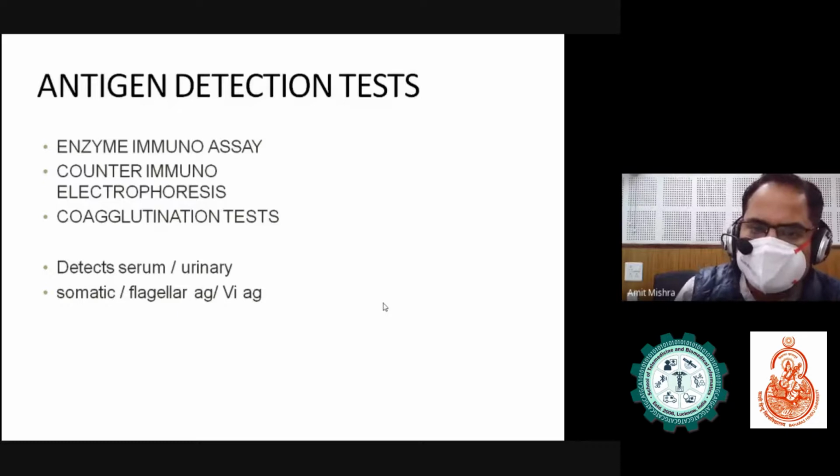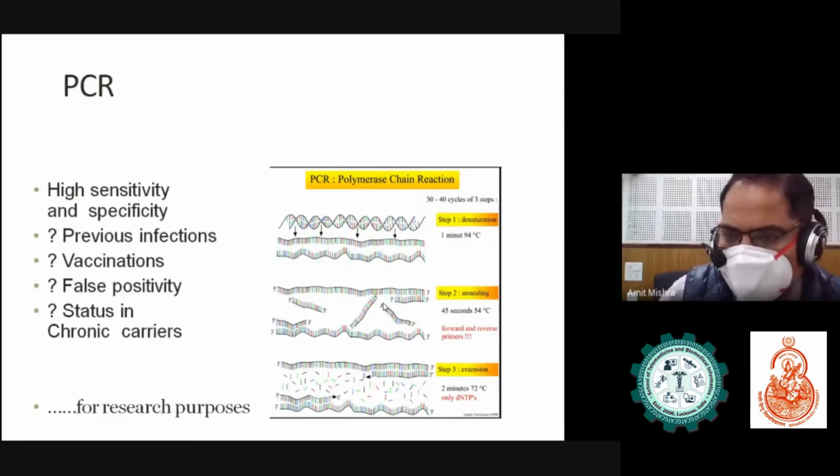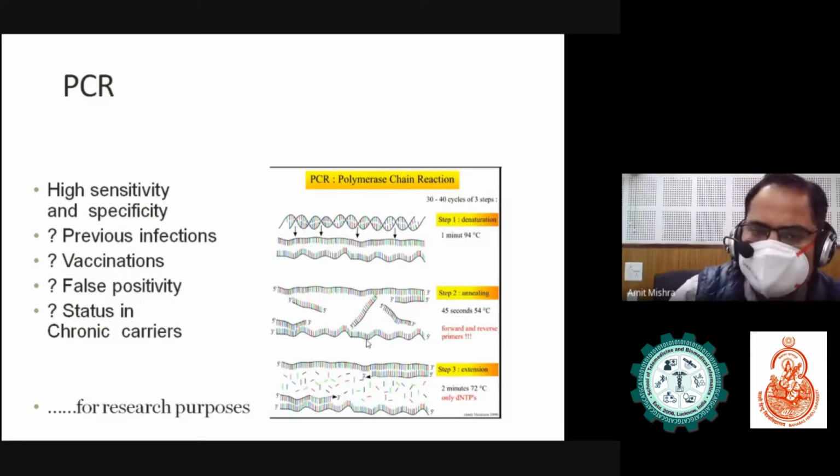Antigen detection tests are basically based on enzyme immunoassay, counter-immunoelectrophoresis, and coagglutination tests. You detect either serum, urinary, or somatic flagellar antigens. PCR is basically for research purposes. We do it, but not commonly.